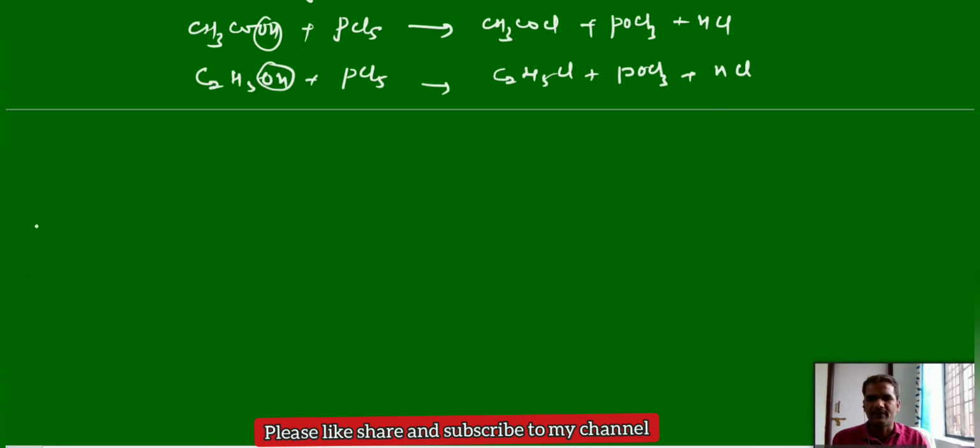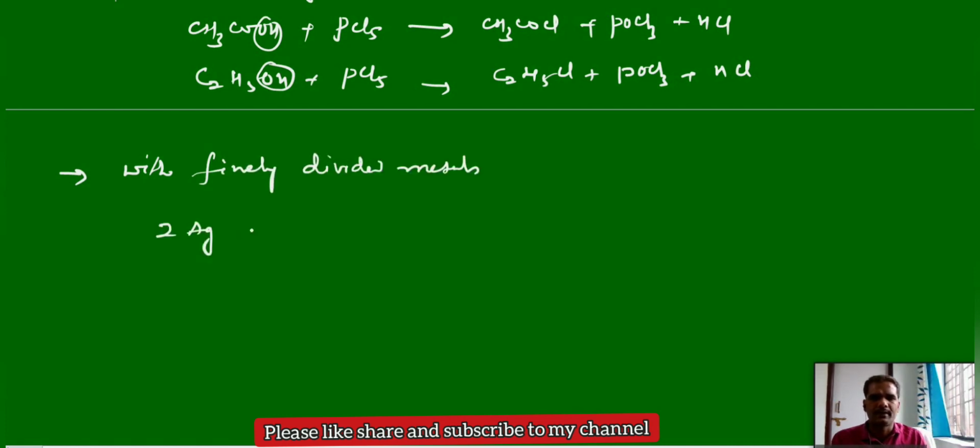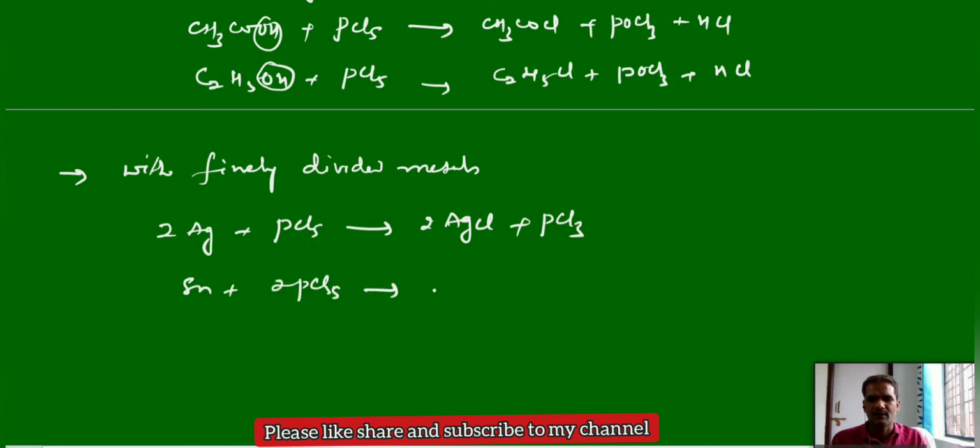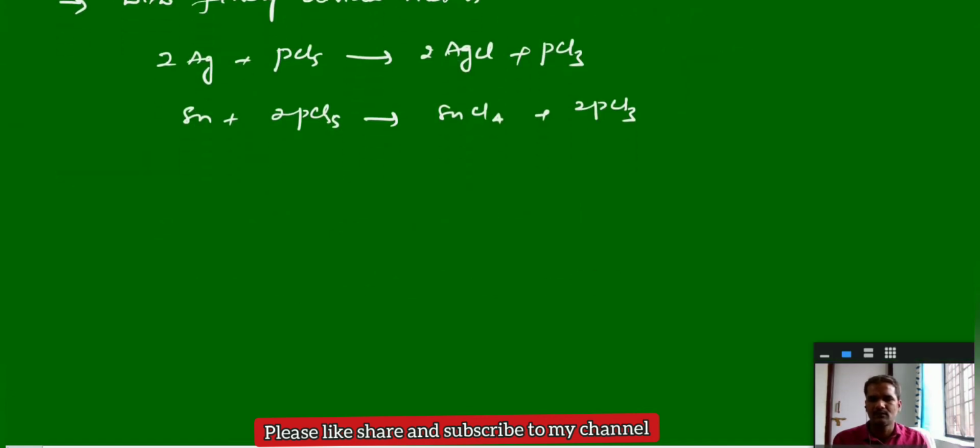It can react with finely divided metals also. Silver can react with PCl5 to give AgCl plus PCl3. Similarly with tin, PCl5 gives SnCl4 and PCl3. Similarly, some other chemical reactions of PCl5 indicate reducing behavior, just like PCl3.